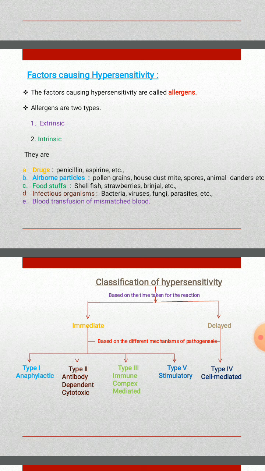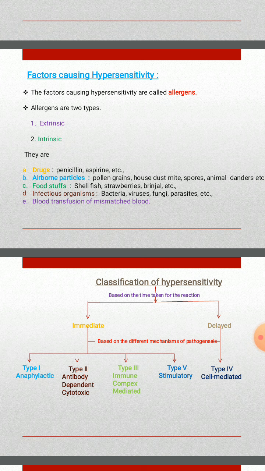Some persons have the B antigen on their RBCs, that person is called the B group person. But some persons have both antigens A and B on their RBCs, so this type of persons are called AB group persons. But in some persons, both antigens A and B are completely absent on their RBCs. So this type of persons are called the O group persons.